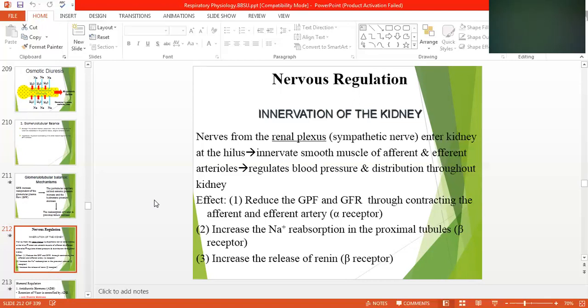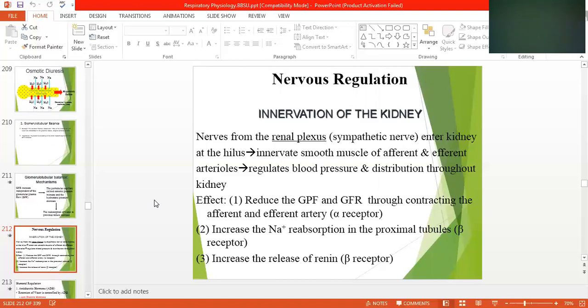They innervate smooth muscles of the afferent and efferent arteriole. The renal artery which enters and the one which leaves the kidney are known as the afferent and efferent arterioles. They regulate blood pressure and distribution throughout the kidney. Effects: reduce the GPF and GFR through contracting the afferent and efferent arteriole.